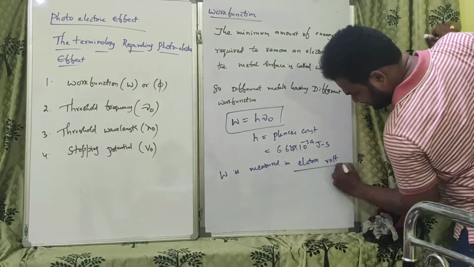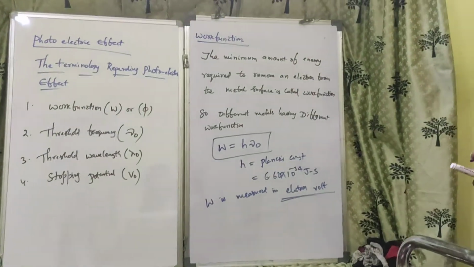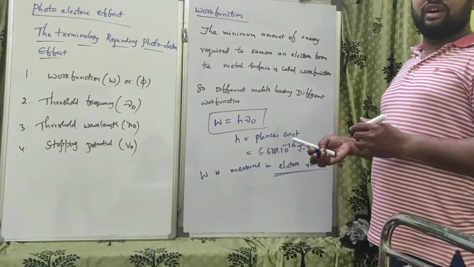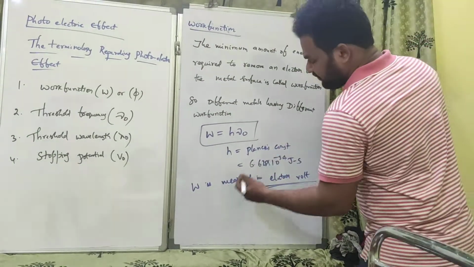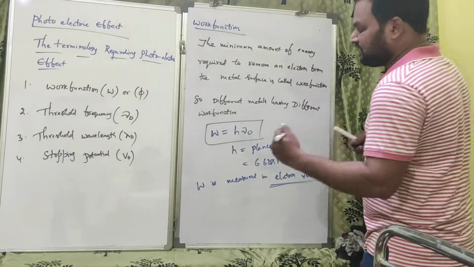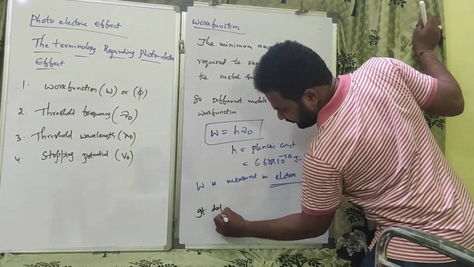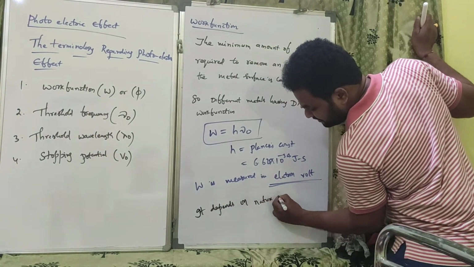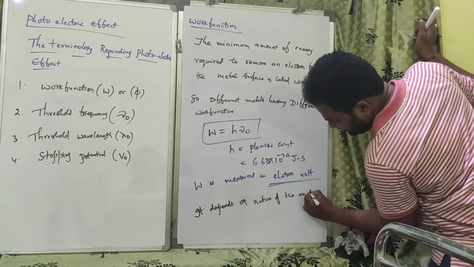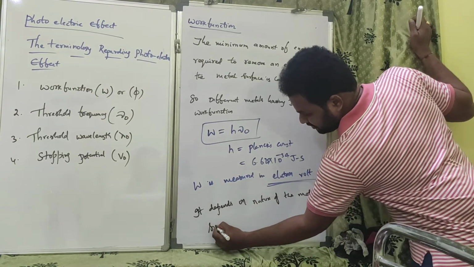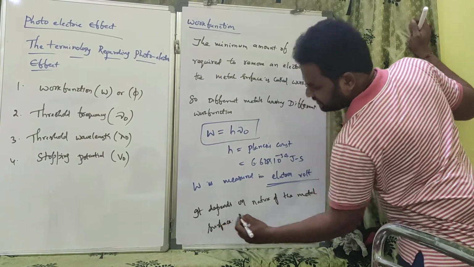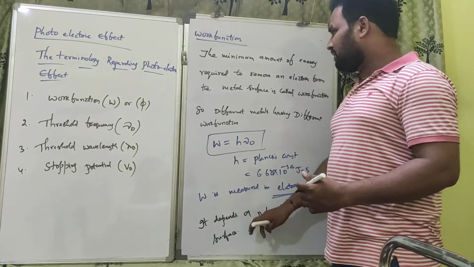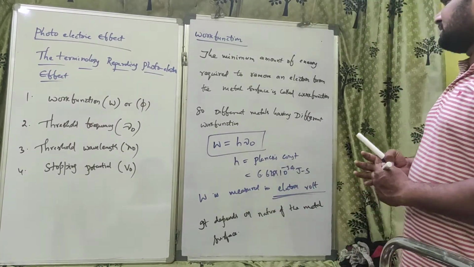I will tell you what is electron volt. Different metals have different work functions, so the work function depends on the nature of the metal surface.